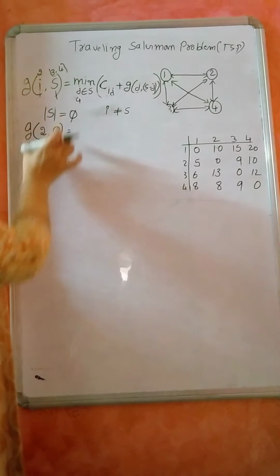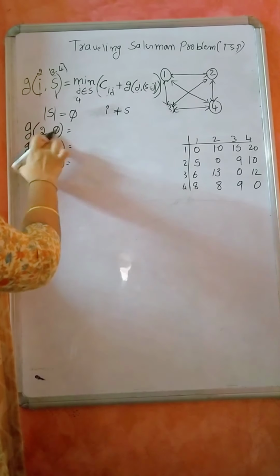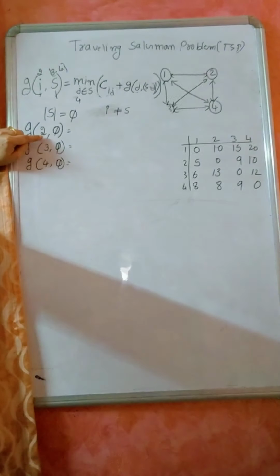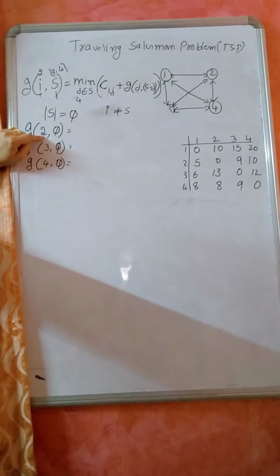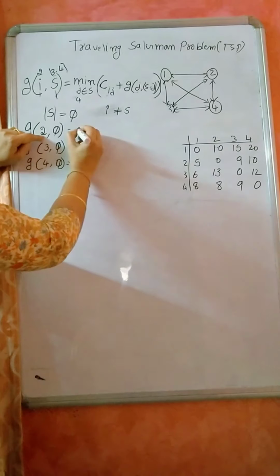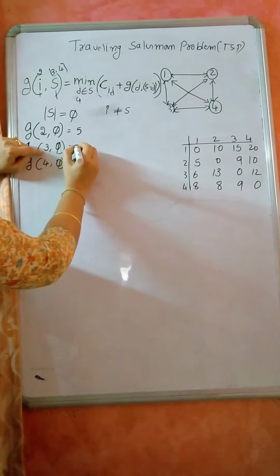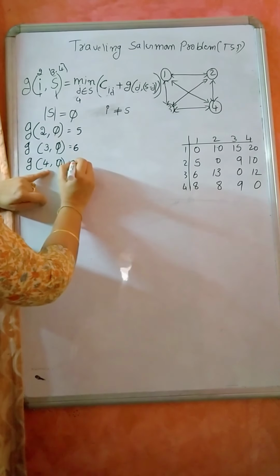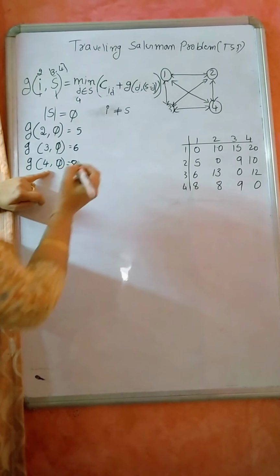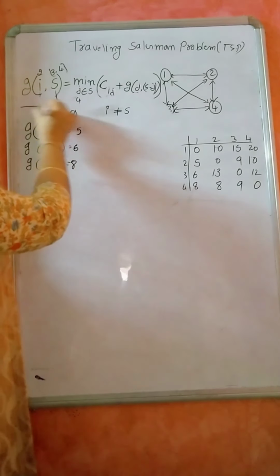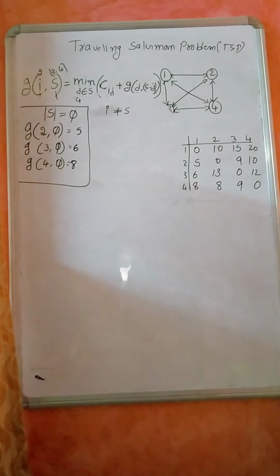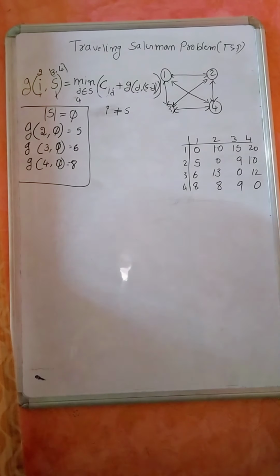So if this is the situation, what is the distance? I already told you. When I am currently in 2 and have nothing to visit, then where will I go back? I will go back to vertex 1. So 2 to 1 is 5, 3 to 1 is 6 and 4 to 1 is 8.